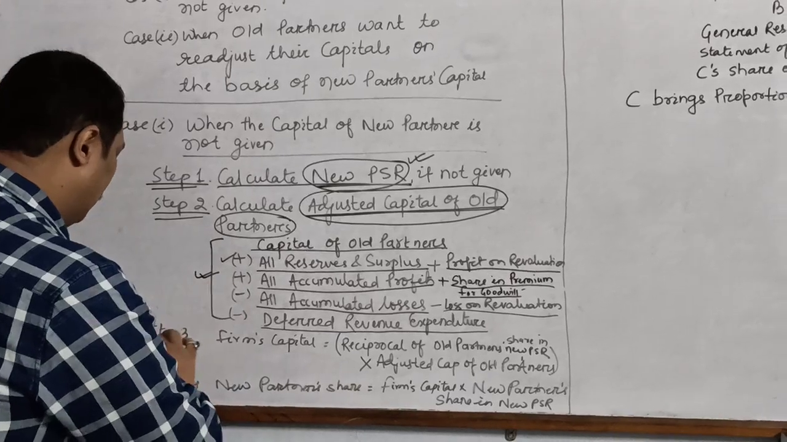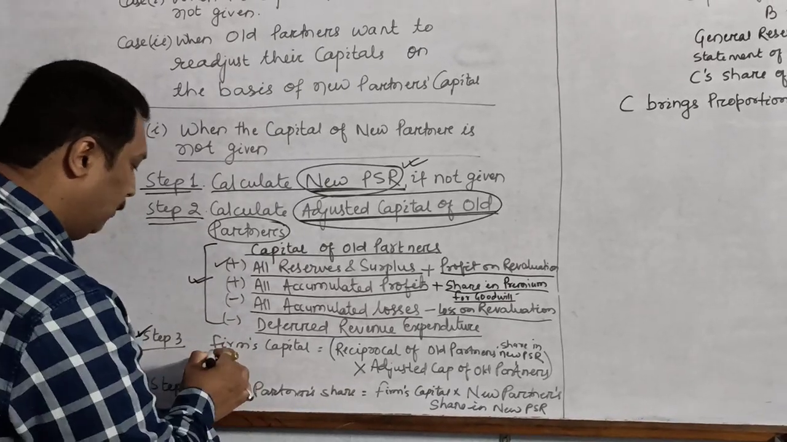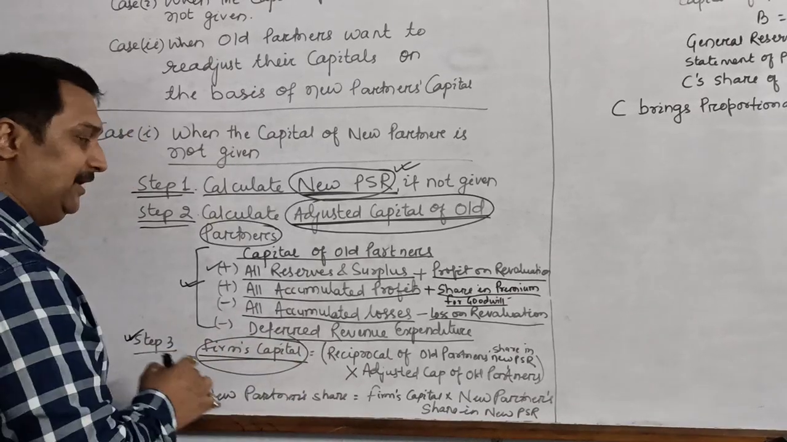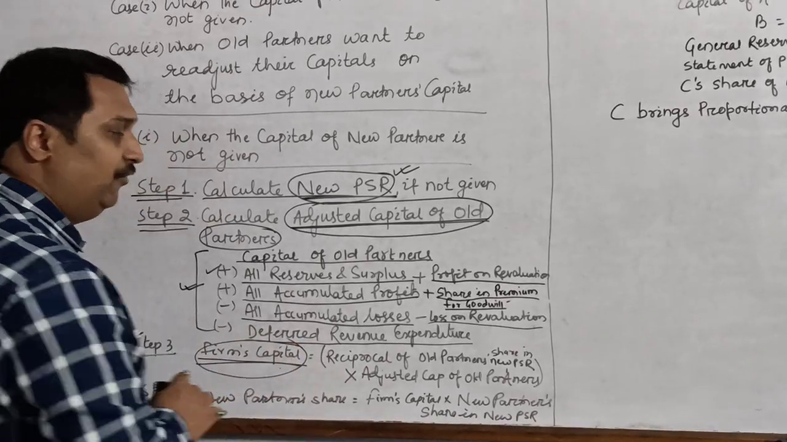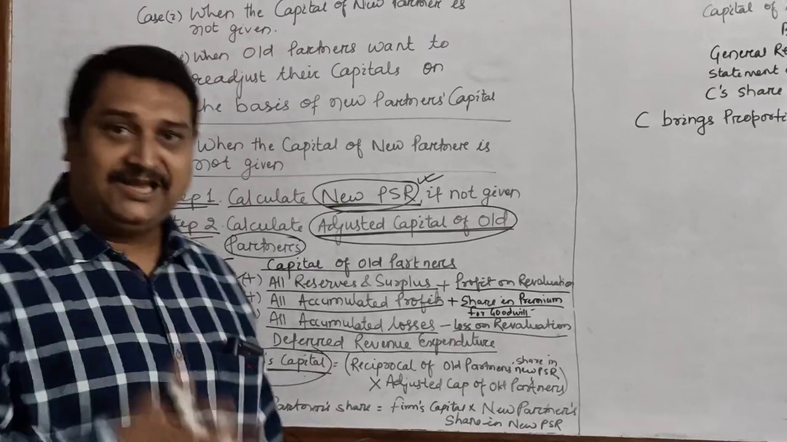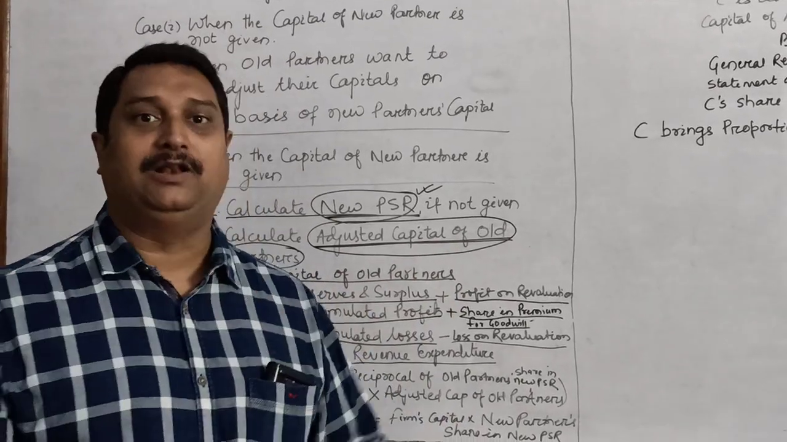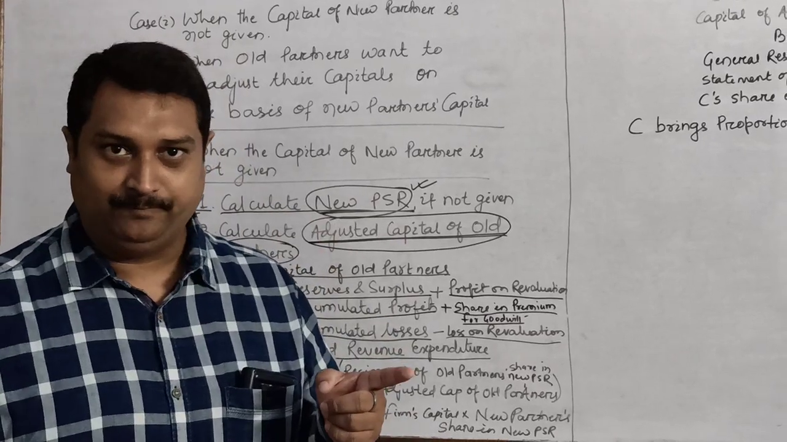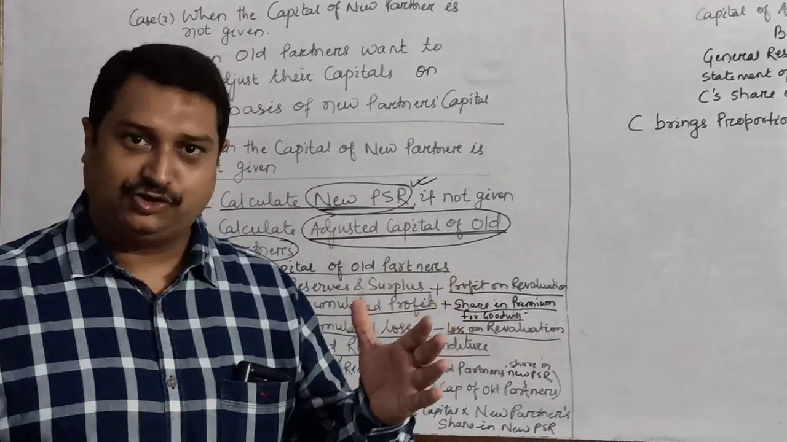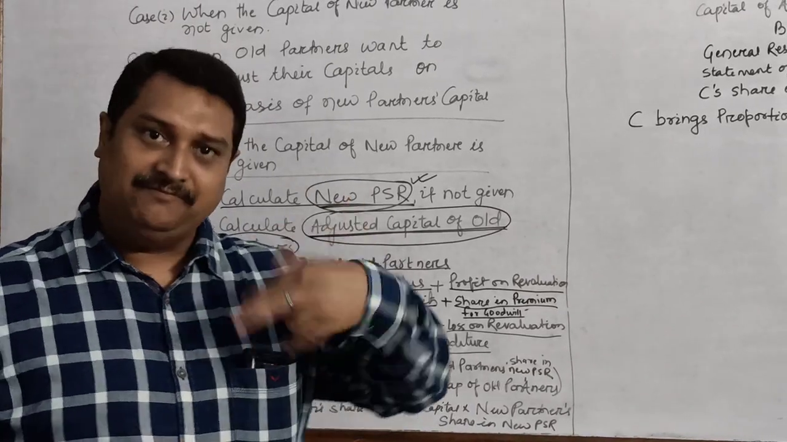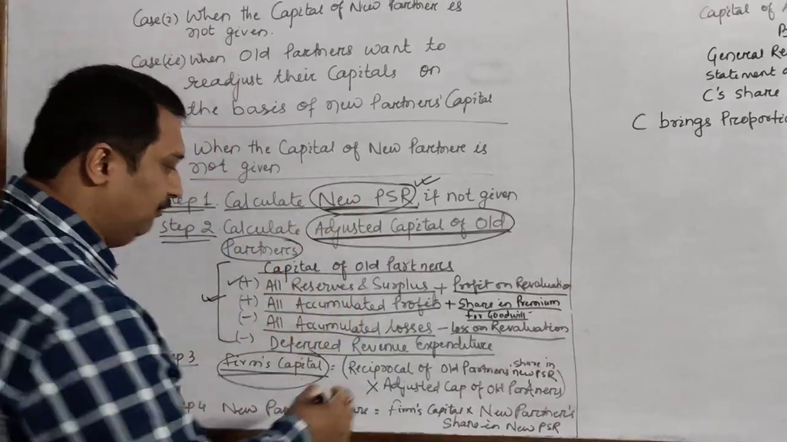After doing this, you will move ahead with step 3, where you will calculate the firm's capital. How will you calculate the firm's capital? In order to calculate the firm's capital, you will take the reciprocal of the old partners' combined share in the new profit sharing ratio. Whatever will be the new profit sharing ratio, we will add the share of all the old partners and we will take the reciprocal of that.